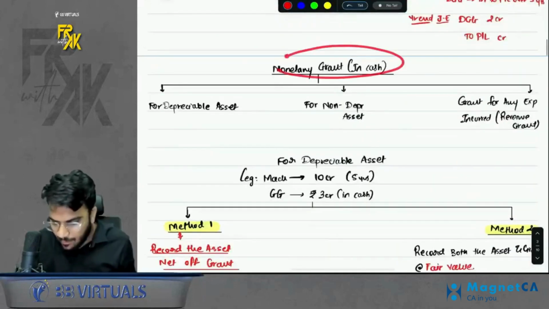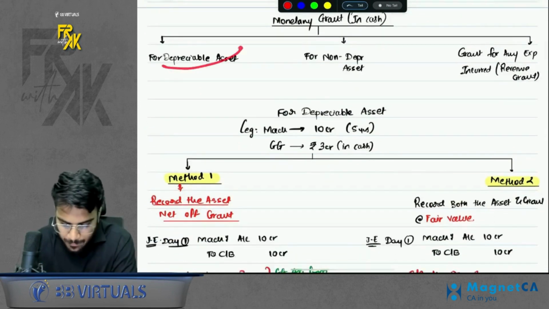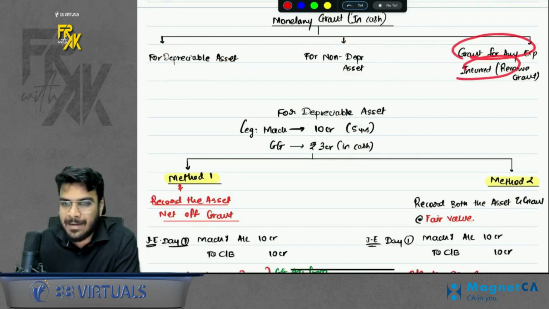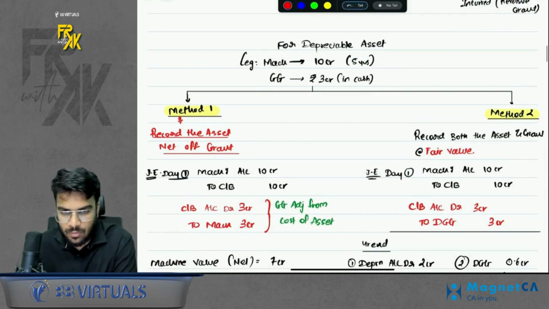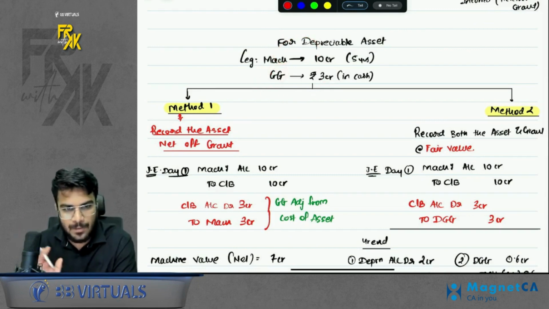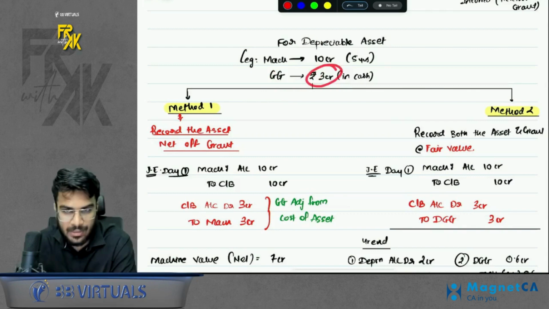Okay, simple. Now let's discuss monetary grant. Monetary grant means the government gave you the grant in cash format. So it can be for a depreciable asset, it can be for a non-depreciable asset, or it can also be to reimburse any expenditure incurred. So let's say for example you received a grant for a depreciable asset. What to do now? Let's say you bought a machine for 10 crore and you got a grant of only 3 crore. So there is no concept of nominal value here because you are not receiving the full grant. You are receiving only a partial grant for the asset.